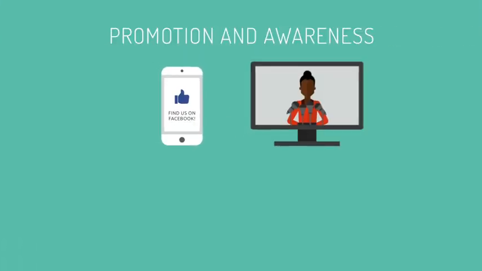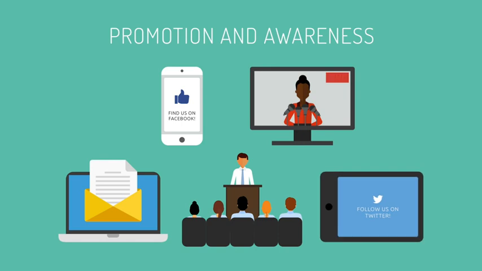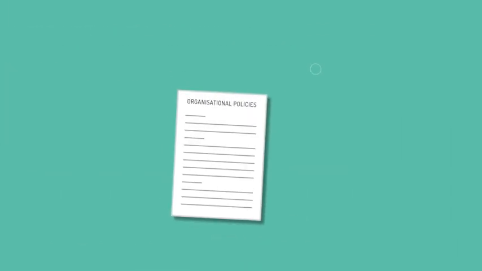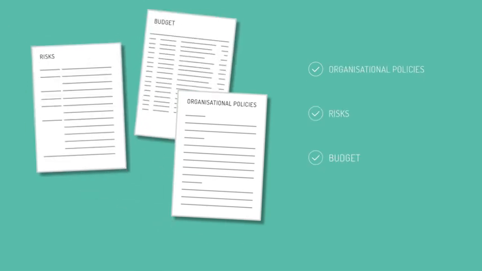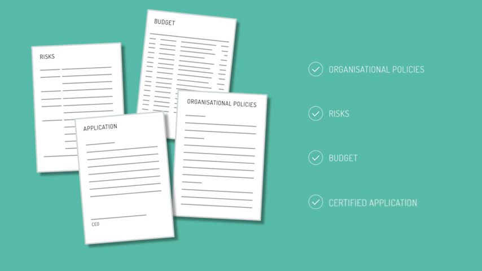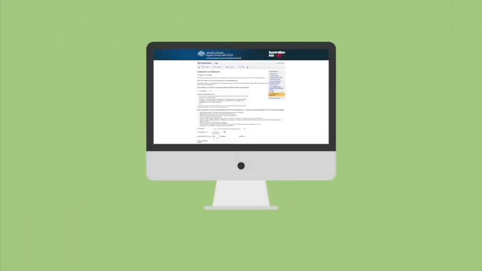Next, we want to know how you plan to promote your work and how you will raise awareness of the activity in your local Australian community. Then, it's all about your organisational policies, risks and budget. Finally, we require that the application be certified by the CEO, Deputy CEO or someone with the authority in the organisation to do so. Before you submit your application, here are a few final things to remember.